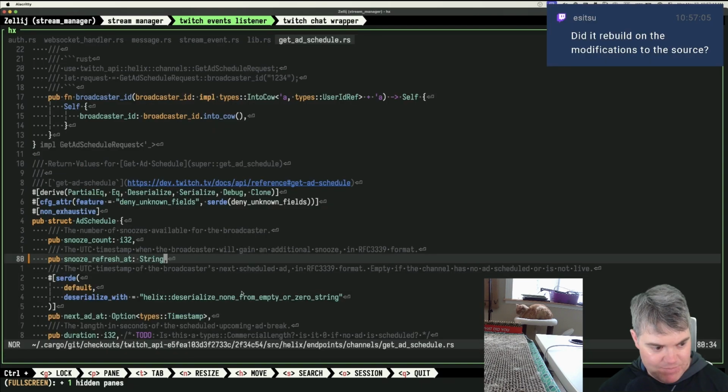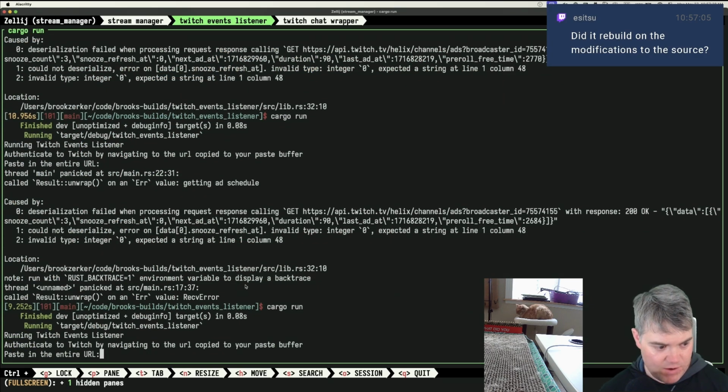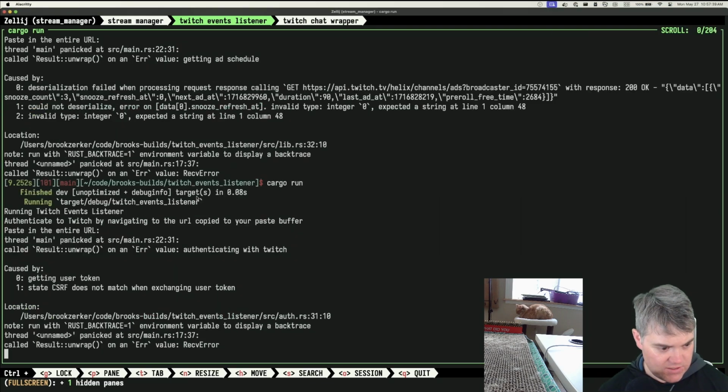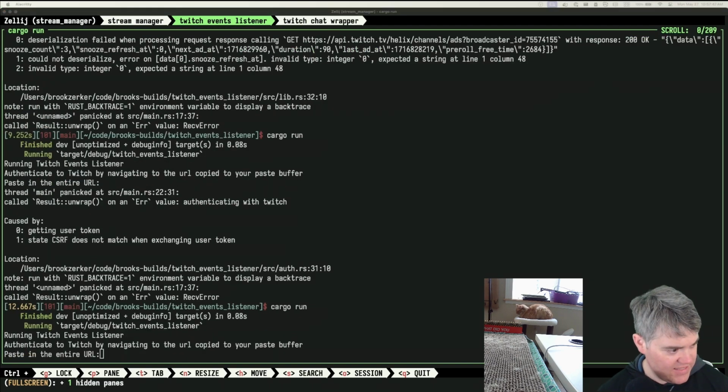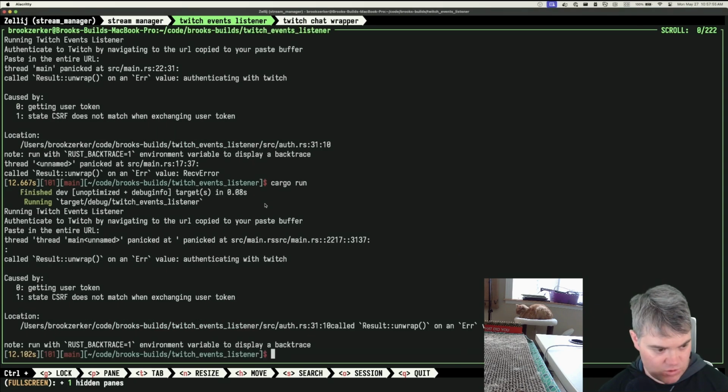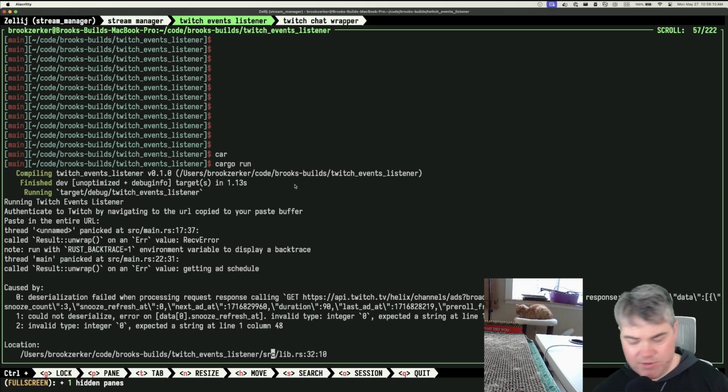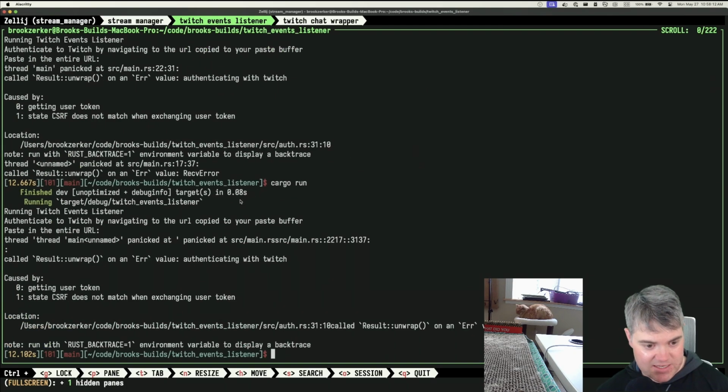If I just have that being a string, is this actually running this? Or is it not? Is this not going to affect it? I actually don't know. If I was on JavaScript or something, this would totally work. I'm not actually sure that this is affecting the build because I don't see it recompiling. So I'm thinking that it's not actually doing what I think it's doing, which is going to let me just update the source code and do the thing. Yeah, I don't think it's rebuilding. It's only rebuilding my thing. It's not rebuilding their thing, which kind of sucks. So I would need to clone this down.